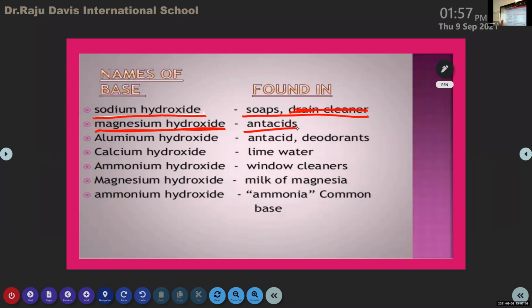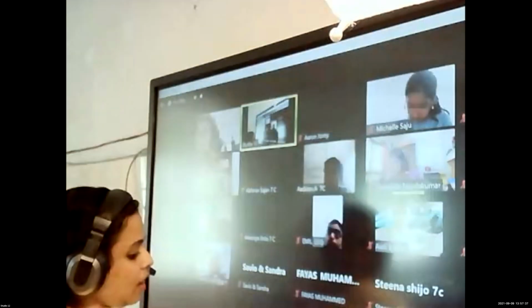Then the fourth one is calcium hydroxide. It is found in lime water. What do you mean by lime water? It's not lemon juice. Lemon juice actually comes under acid. Lime is a white colored powder, it is not sour in taste.